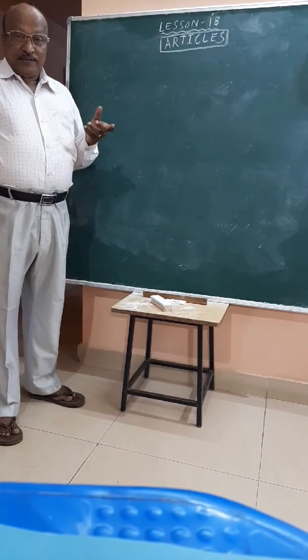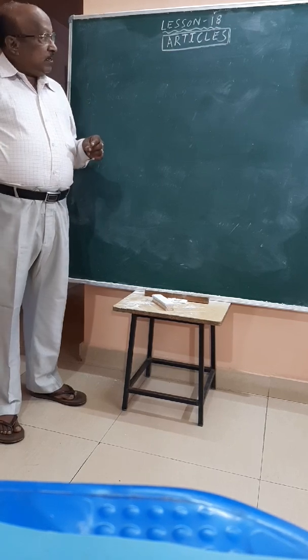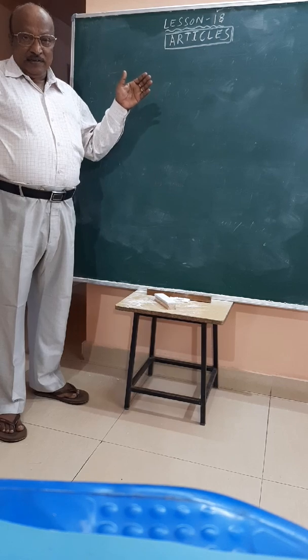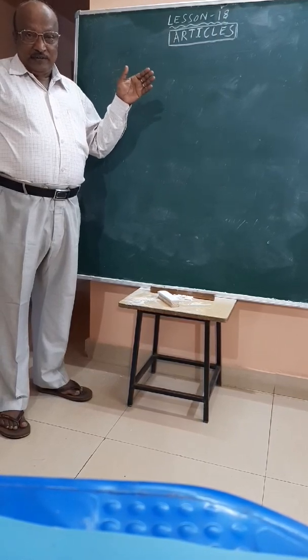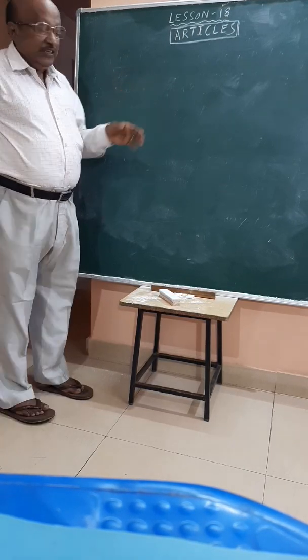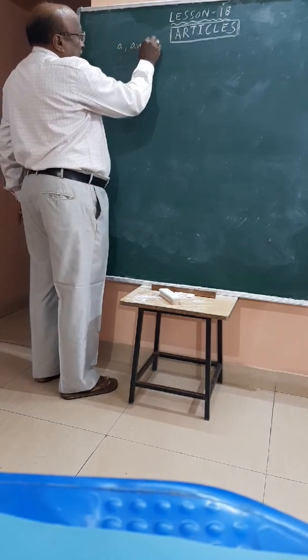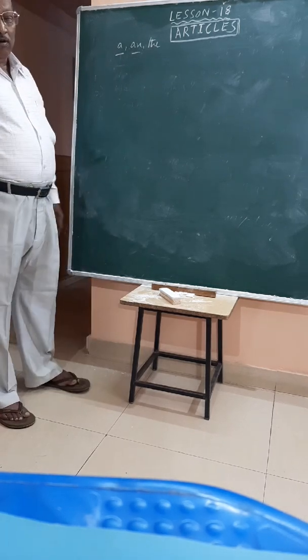These are also called Avyayagalu, one of the Avyayas in Kannada. Very important in English: the first one is a letter, the second one is a 2-letter word, the third one is a 3-letter word. They are called articles: A, An and The. A, An and The are called articles.